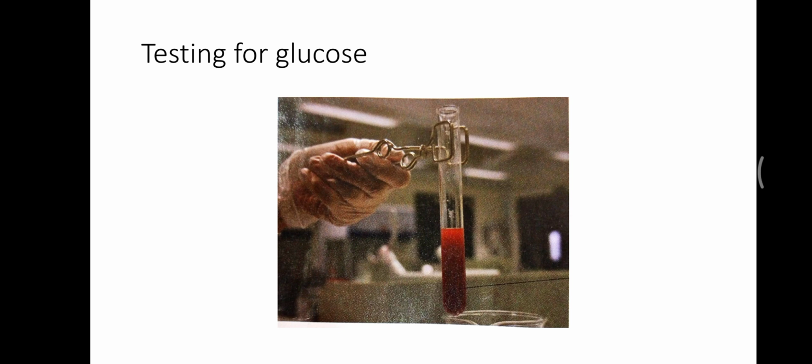So, when we add equal amounts of Benedict solution and glucose solution and then we heat them, we will get an orange red precipitate. In this picture, you can observe this orange red precipitate. It means we have added blue Benedict and sugar, then we heat them and it is converted into orange red precipitate, which is showing that glucose is present. If there is no glucose present, then the blue color will remain blue.